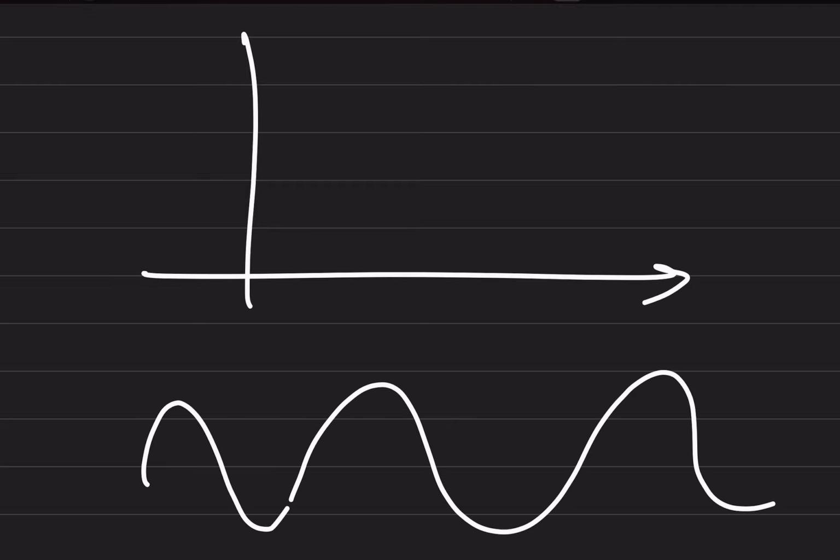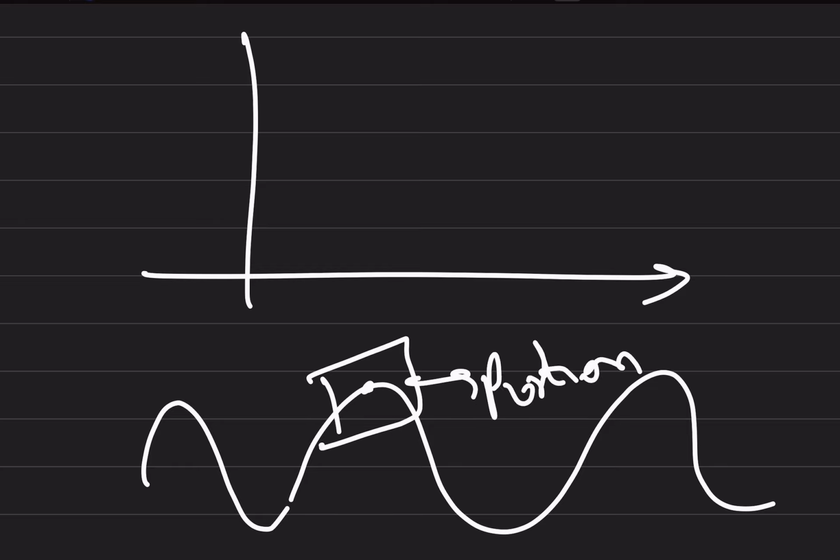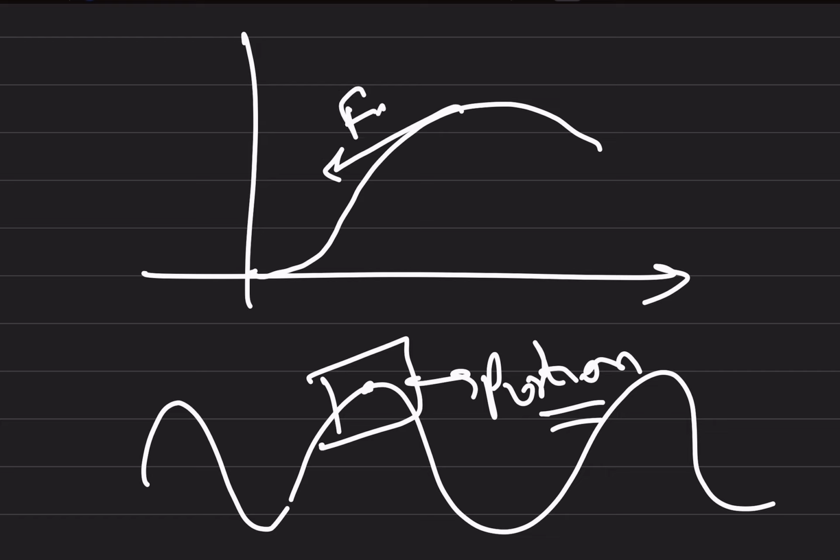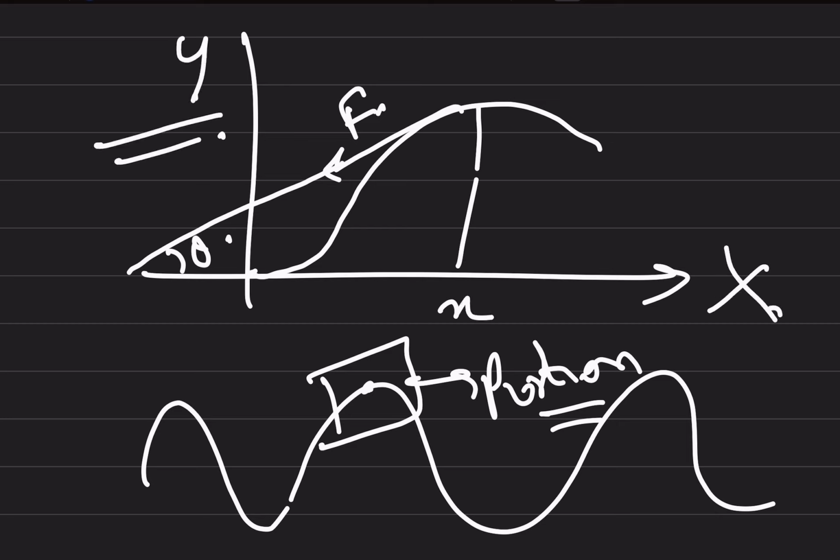This is how the equation of the wave is defined: y equals a sine omega t minus x by v. Suppose this is the sine wave, and we have taken a small portion of it. Suppose it is like this, and this is the force F, and this is the angle theta, this is the x position, and this is y.